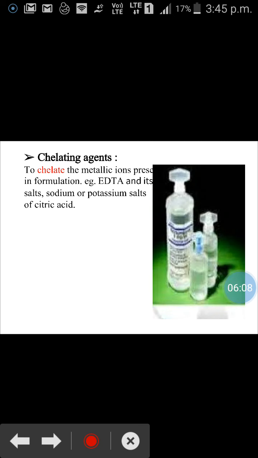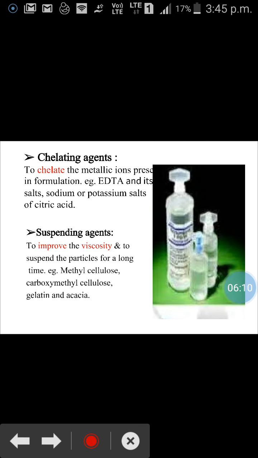Fifth, chelating agents are added in the formulation to chelate the metallic ions present in the formulation. They form a complex which gets dissolved in the solvent. Example, ethylene diamine tetraacetic acid, that is EDTA and its salts, sodium or potassium salt of citric acid.